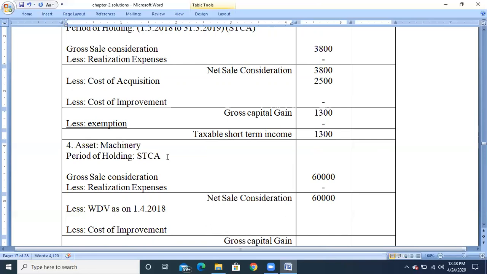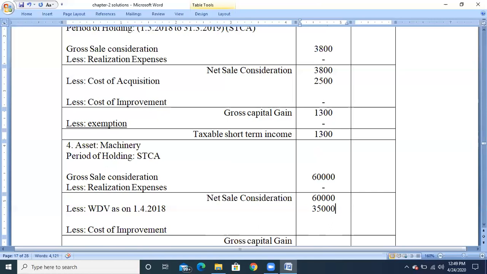So always it will be treated as short-term capital asset, and instead of cost of acquisition, we need to take the written down value, because this asset has not been purchased in the middle of the previous year. So take the written down value which has been given in the problem, rupees 35,000.